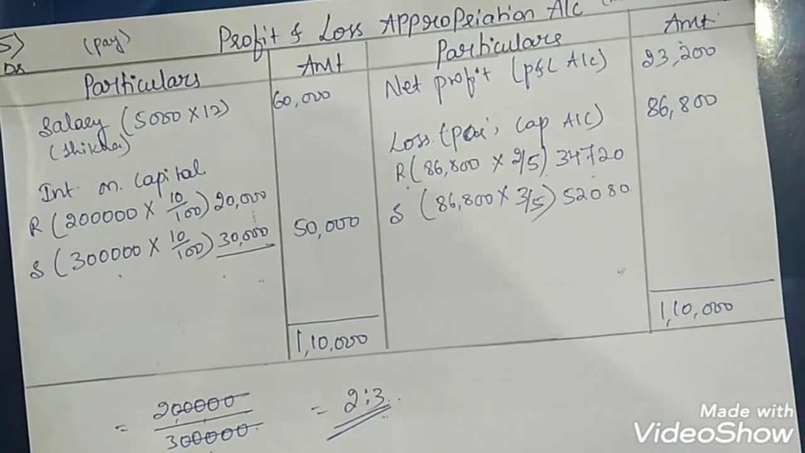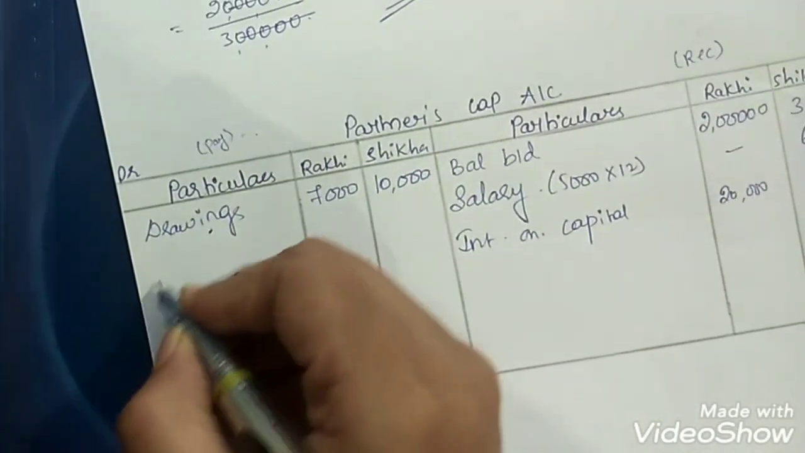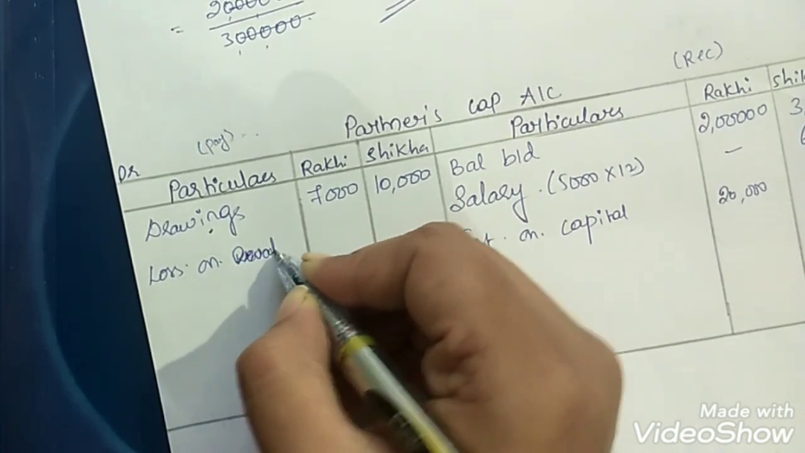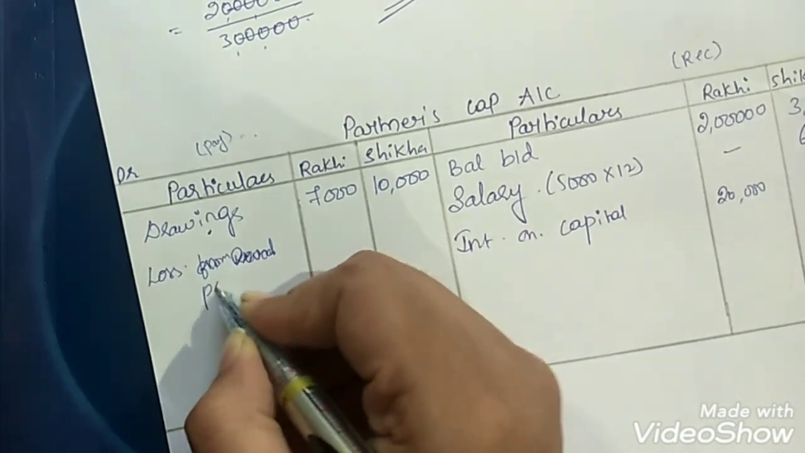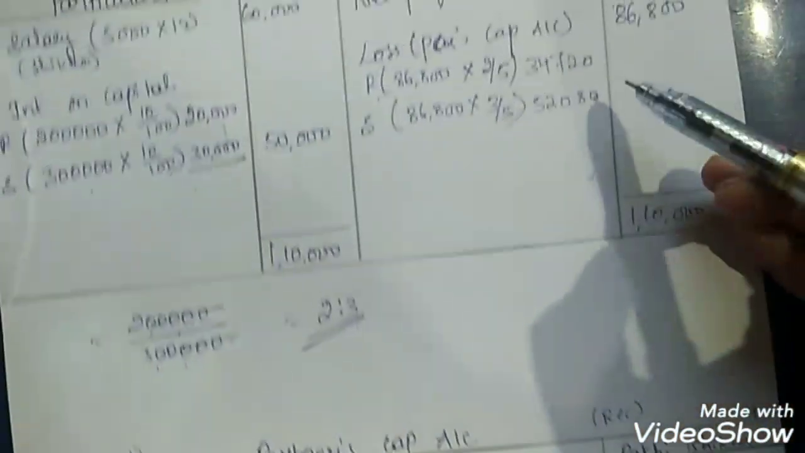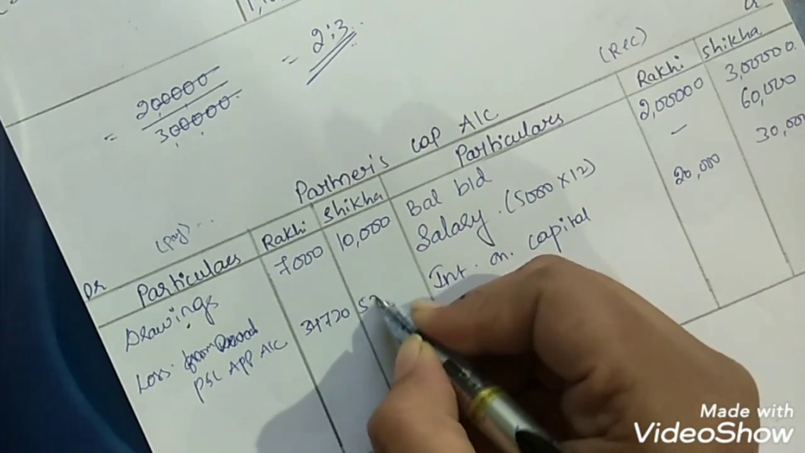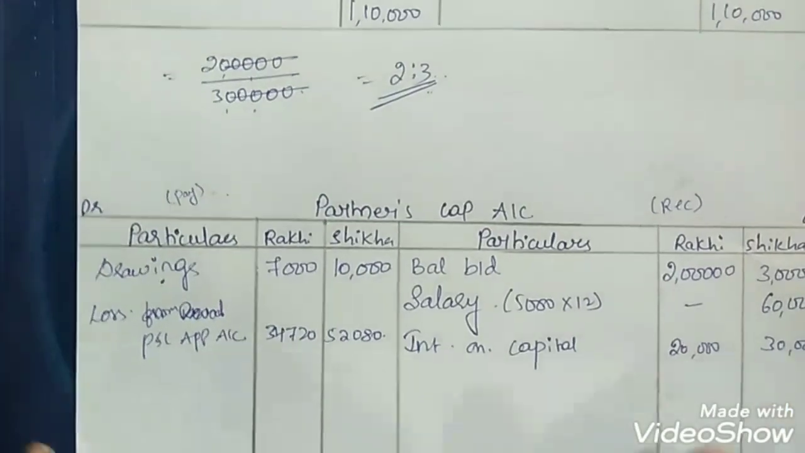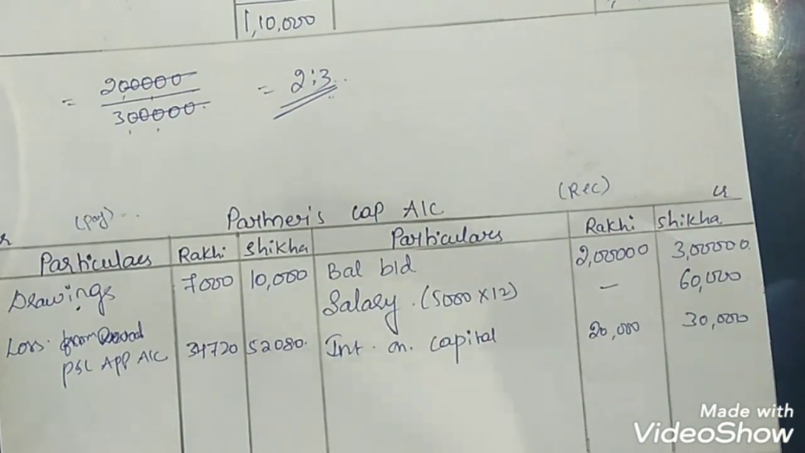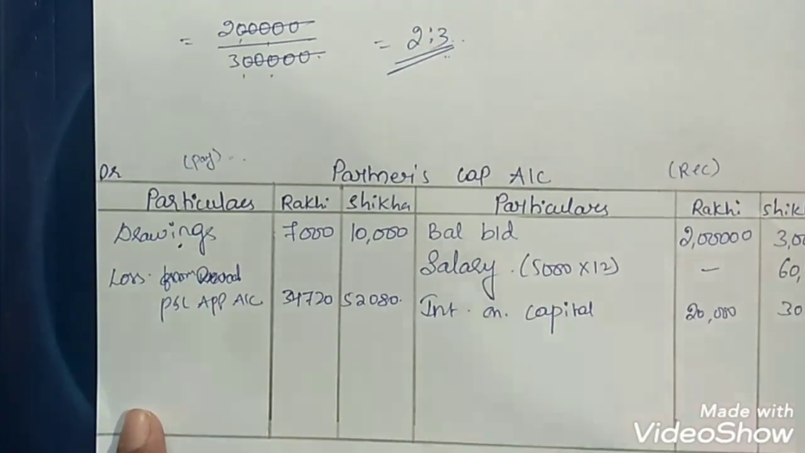Other than that, we should transfer the profit or loss from the profit and loss appropriation account. In this question we have a loss. Here it's on the credit side, so here it will be on the debit side: loss from the P&L appropriation account. The amounts of loss are already calculated, 34,720 and 52,080. If there was a profit in this question, we would have taken it on the credit side, because partners receive profits from the firm, and partners have to pay for the losses of the firm.